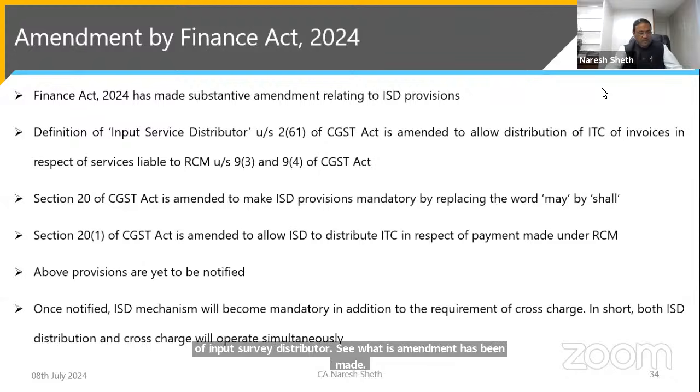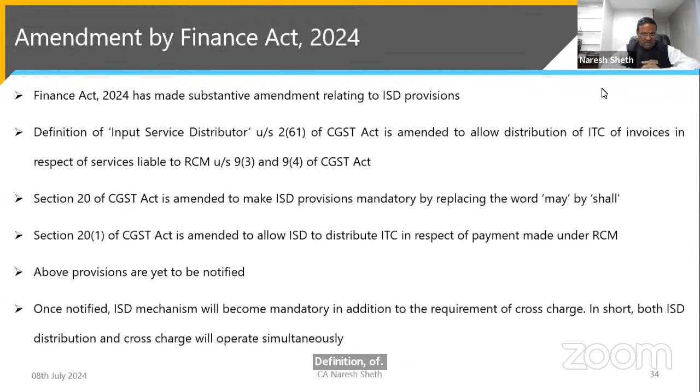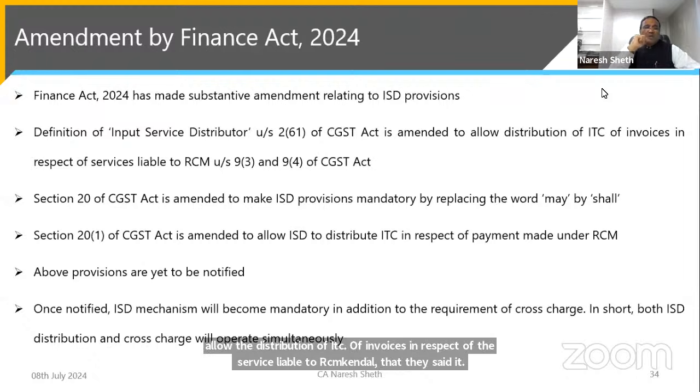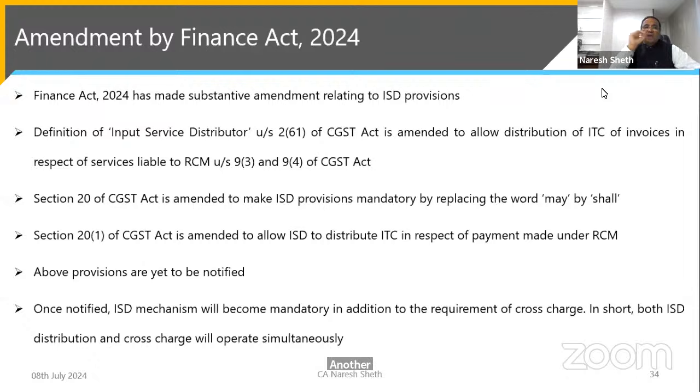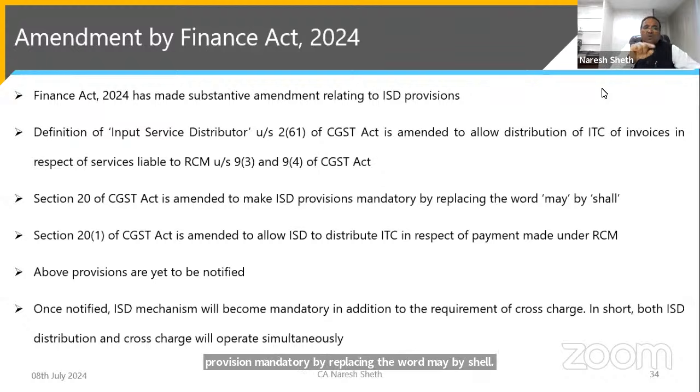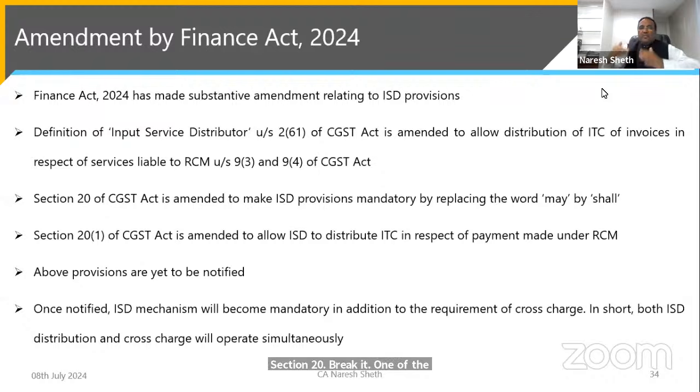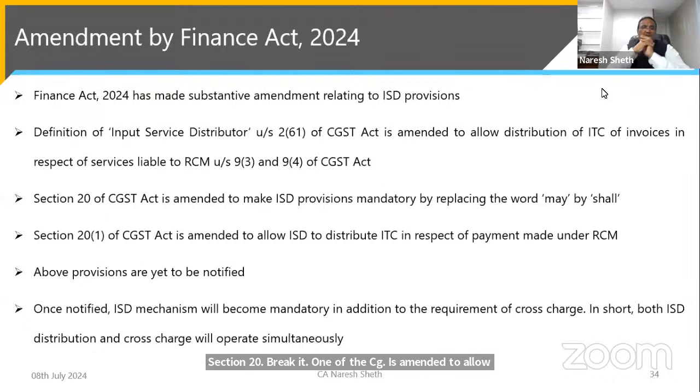The definition of input service distributor under Section 2(61) of the CGST Act is amended to allow the distribution of ITC of invoices in respect of services liable to RCM. Another amendment: Section 20 of the CGST Act is amended to make the ISD provision mandatory by replacing the word "may" with "shall". Section 20(1) of the CGST Act is amended to allow ISD to distribute ITC in respect of the payments made under RCM.